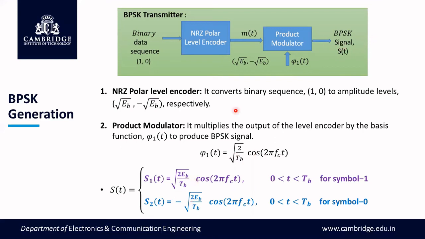Root Eb is here. Phi1 of t is this equation. When multiplied with root Eb, we get this equation. Accordingly, minus root Eb gives the second equation, so we have equations for both symbols.